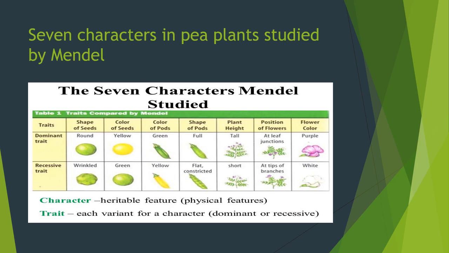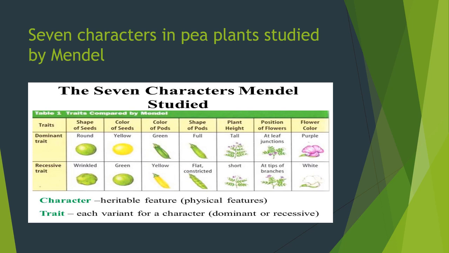The first character is the shape of the seed. Mendel took two different shapes of the seed. One is the round seed, the second is the wrinkled seed. You might have seen the shape of the pea, the green pea. Some green peas look round in shape, and some look wrinkled in shape. The wrinkled character is called the recessive character. The round is called the dominant character.